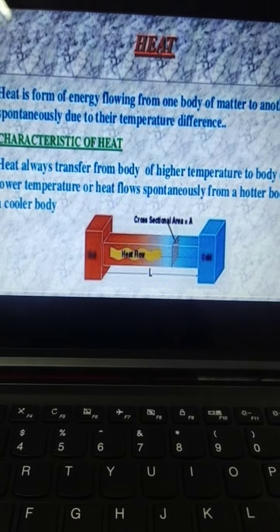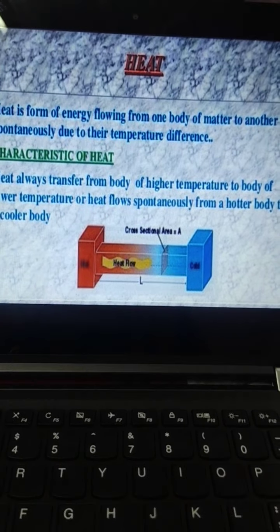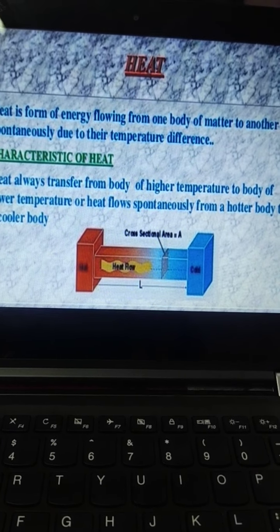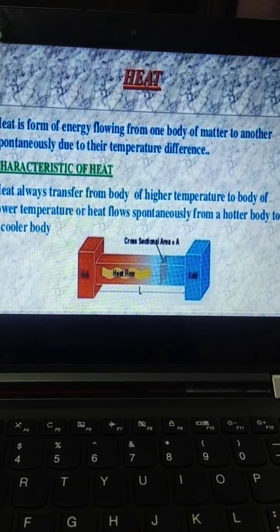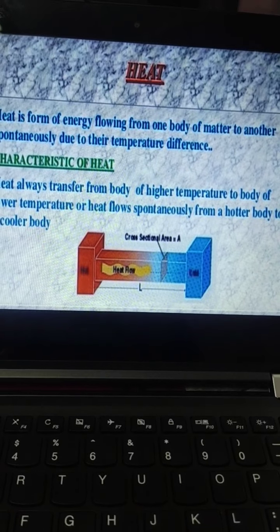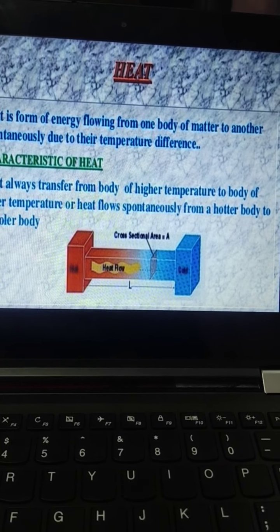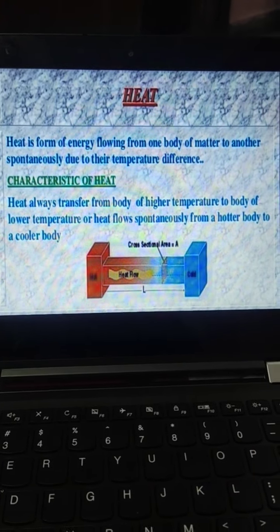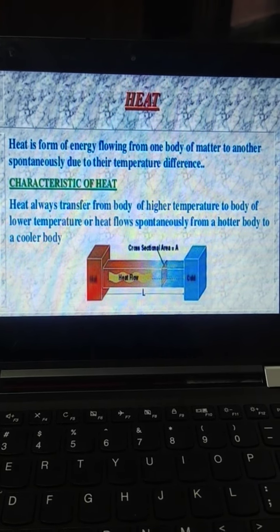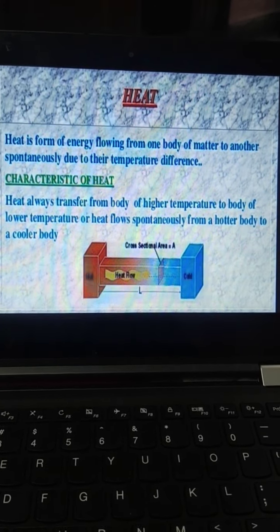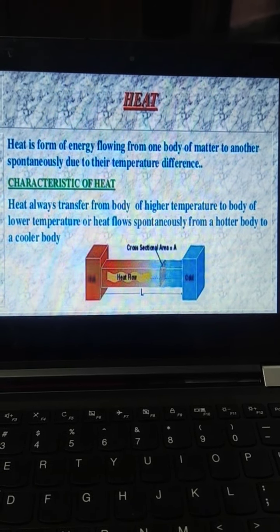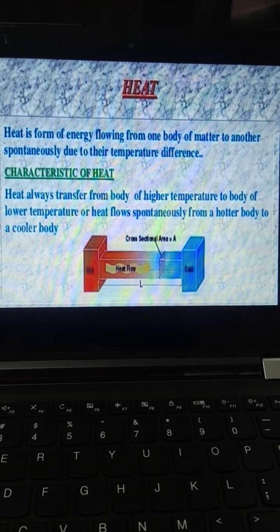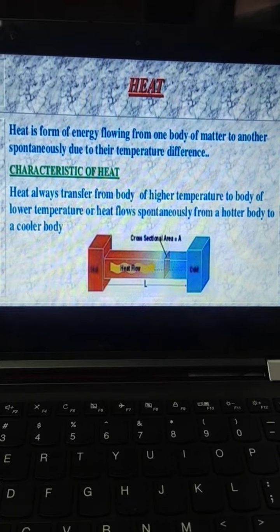Heat is a form of energy flowing from one body of matter to another spontaneously due to their temperature difference. So temperature difference means both bodies are not at the same temperature. So here you can see the characteristic of heat. Heat always transfers from a body of higher temperature to a body of lower temperature, or heat flows spontaneously from a hotter body to a cooler body.